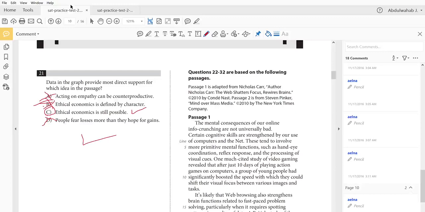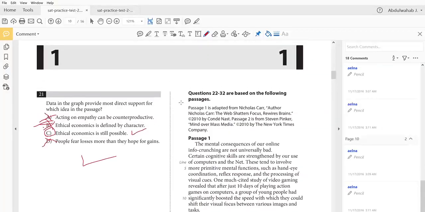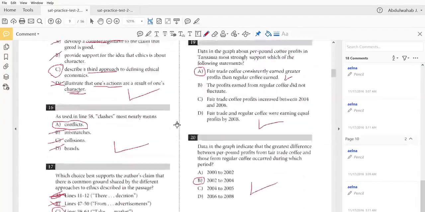We're going to be going through all the reading texts available from the College Board website. We're going to be going through each and every one of them, and I really hope that a lot of people will benefit from this.